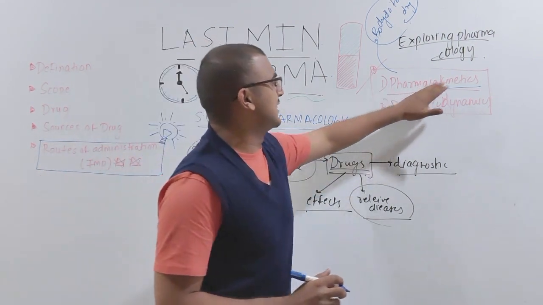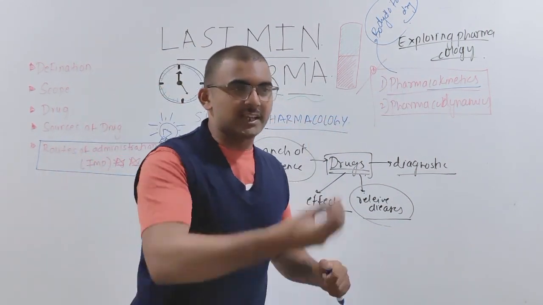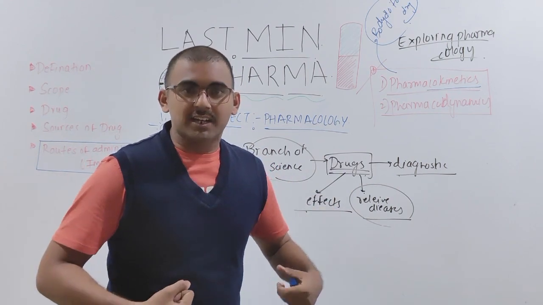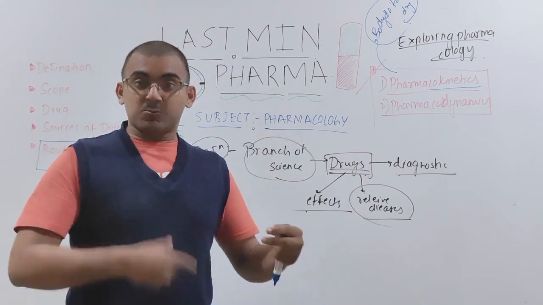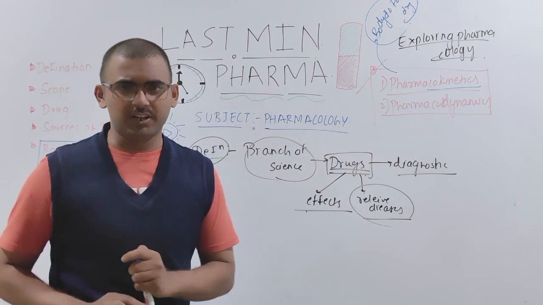So pharmacokinetics is how the body is going to react to the drugs. When taking a drug, it is going to be absorbed in the body, right? Afterwards, it is going to get distributed, then it will get metabolized, and then it will get excreted. We'll be discussing that in detail in the further classes.